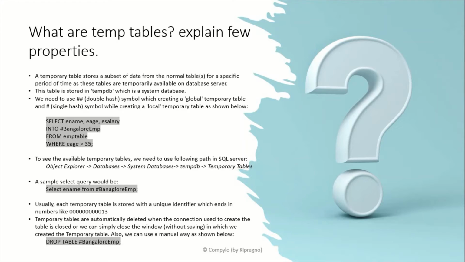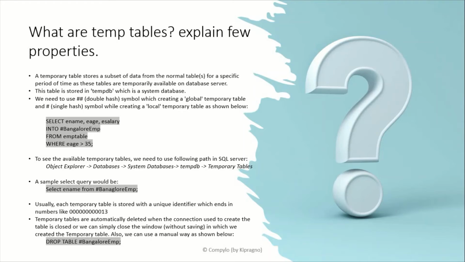We need to use a double hash symbol while creating a global temporary table and a single hash symbol while creating a local temporary table. If we want to see a sample query, here we have select employee name, employee age, employee salary into #BangaloreEMP, which is a local temporary table, from the EMP table where age is greater than 35.